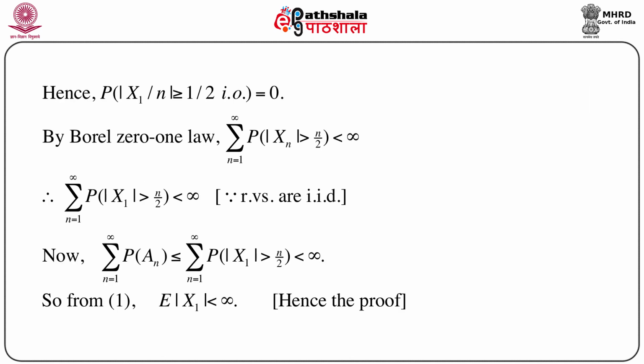So this immediately implies that the probability that modulus of Xn by n is greater than or equal to half, infinitely often, is 0. Since it goes to 0, we can just say that it is greater than or equal to half, some number, infinitely often is 0.